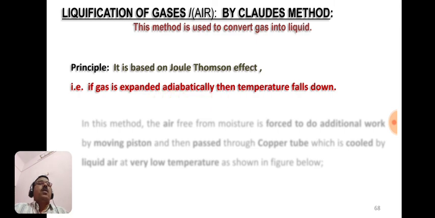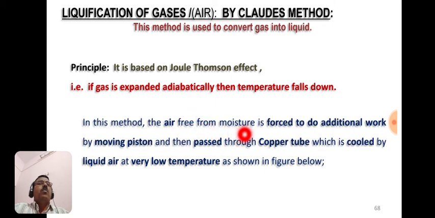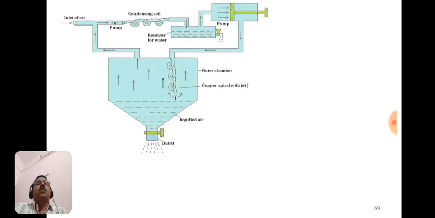In this method, air free from moisture is forced to do additional work by moving a piston and then passed through a spiral copper tube having a jet at the end. It is cooled by liquid air at very low temperature, and its diagram is shown like this.